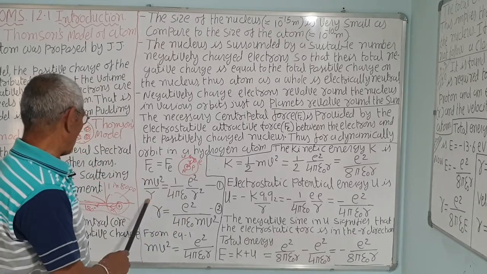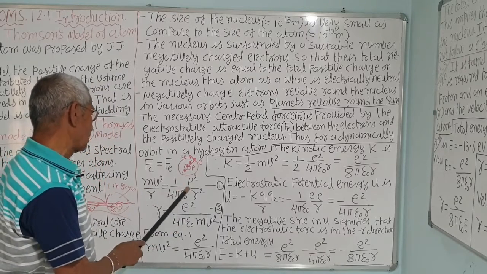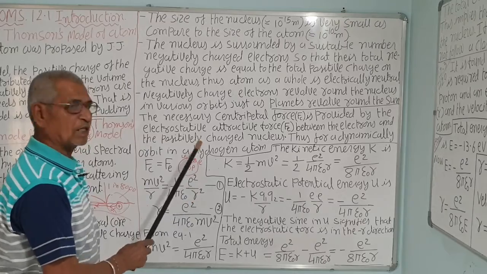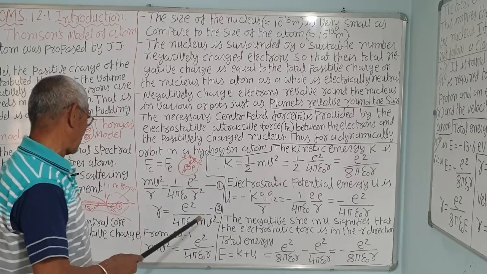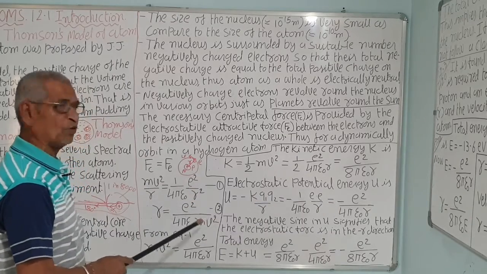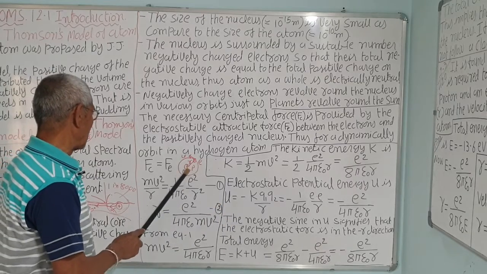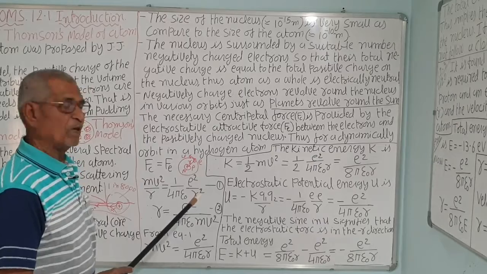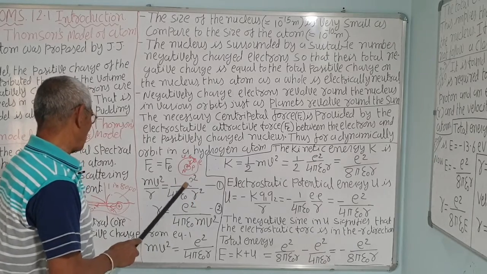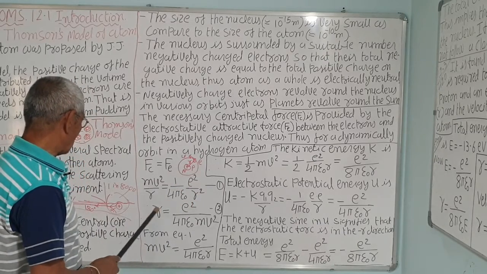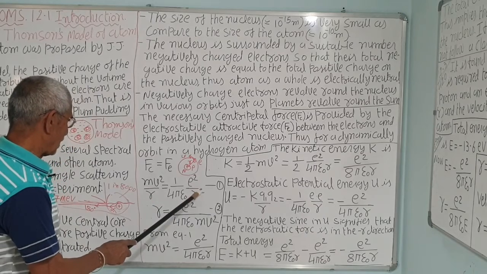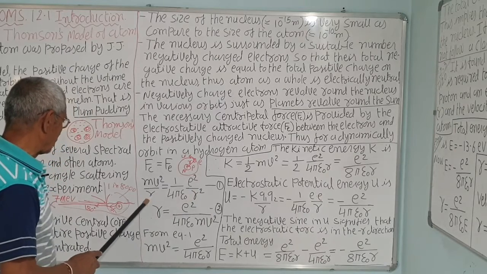So mv square by r is equal to k q1 q2 upon r square, and then one step more, put the value q1 equal to q2 equal to e. The charge of the electron is negative and the charge of the proton is positive, but the magnitude is the same. Therefore, r square on the right, so one r will cancel.